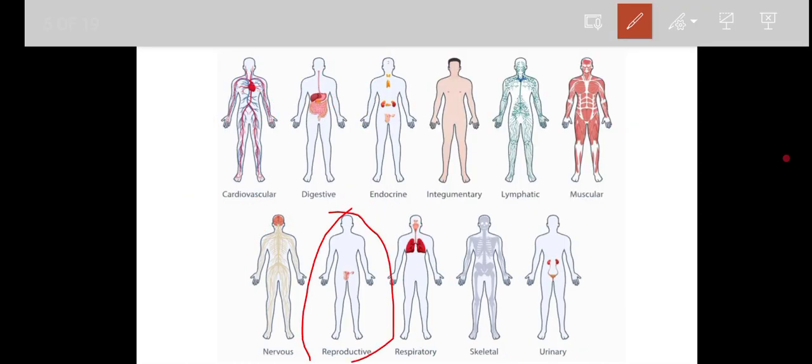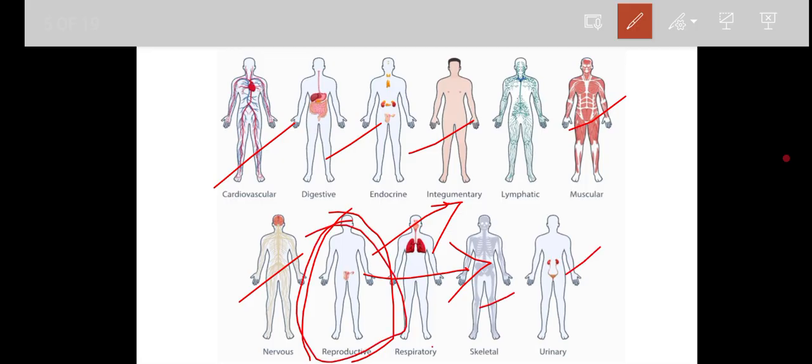Only because of the reproductive system, in humans there are two types of gender, while the remaining organ systems are common in both male and female, right? Only the reproductive system is different, and because of this reproductive system, the male and female genders are differentiated, right?